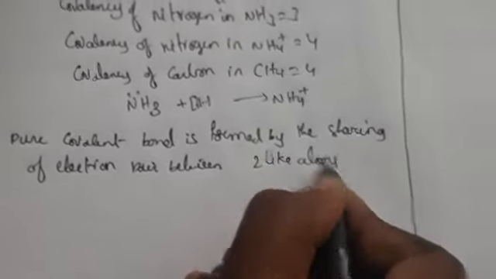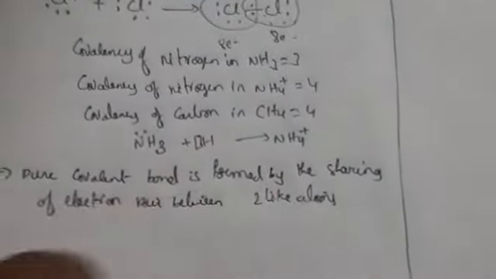If you take Cl2, it is two atoms, so it can form a pure covalent bond. By sharing electrons, it automatically forms a covalent bond between the two atoms.